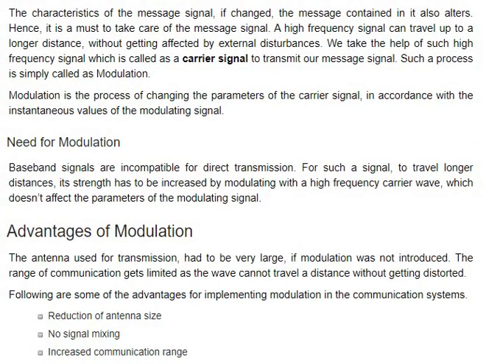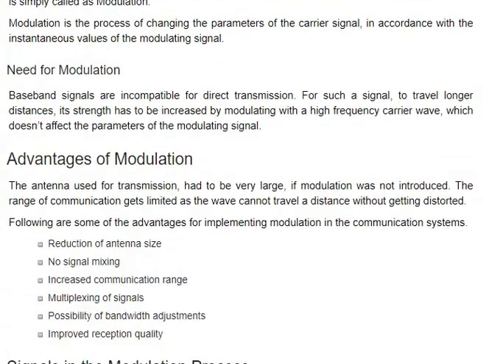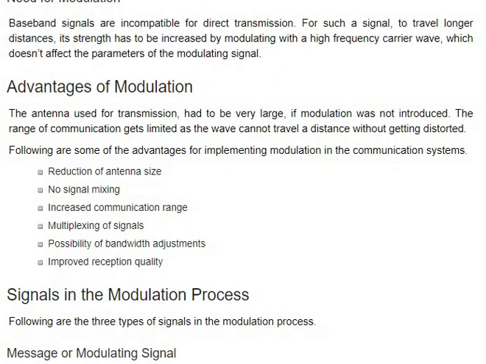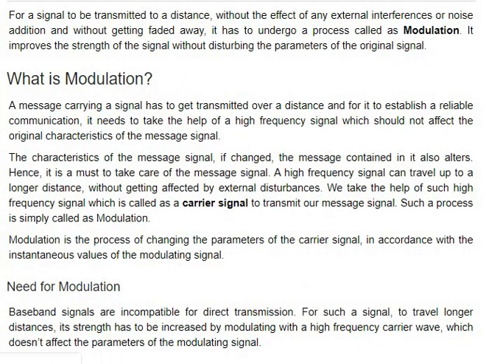So what is the basic need of modulation? The need of modulation is to send low capacity messages to far places. Basically, if you want to send a message signal which has very low capacity or low power over a larger distance, then you need to do modulation.